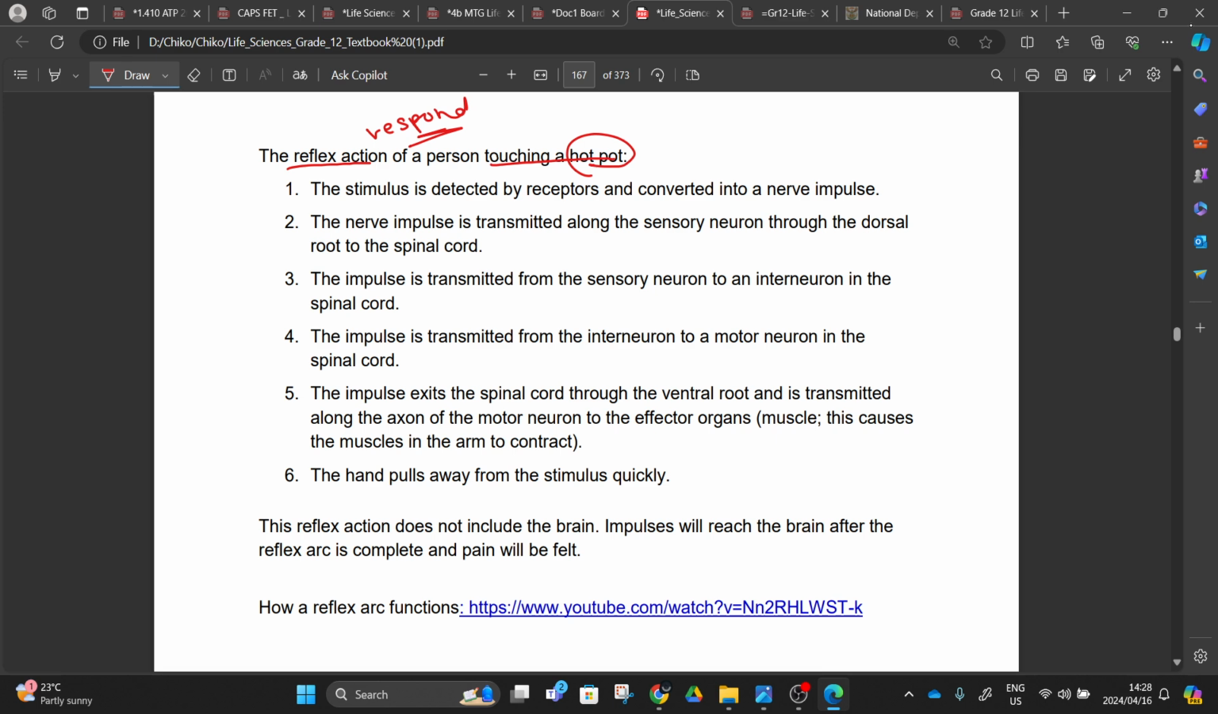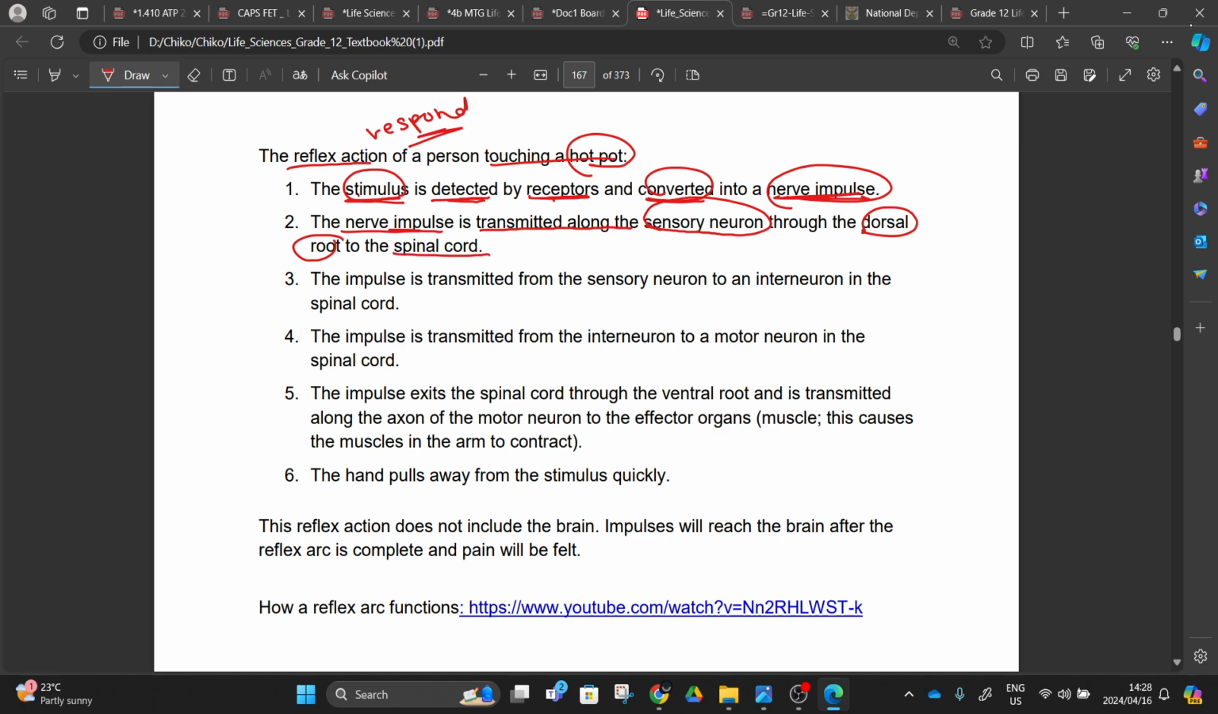Right? So this is a reflex action. This is how the action takes place, or this is the arc from the beginning to the end, right? We'll start with the stimulus. We'll say the stimulus is detected by the receptors, and this stimulus is going to be converted into the nerve impulse, right? Number one, the stimulus is detected by the receptor, and this stimulus is going to be converted into the nerve impulse. Now, the journey begins. The nerve impulse is transmitted along the sensory neuron through the dorsal root. We talked about this, through the dorsal root to the spinal cord.